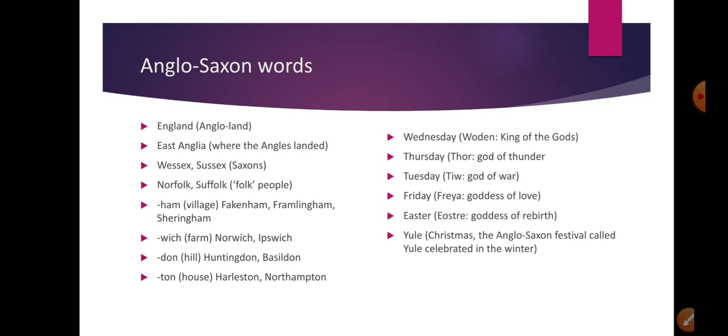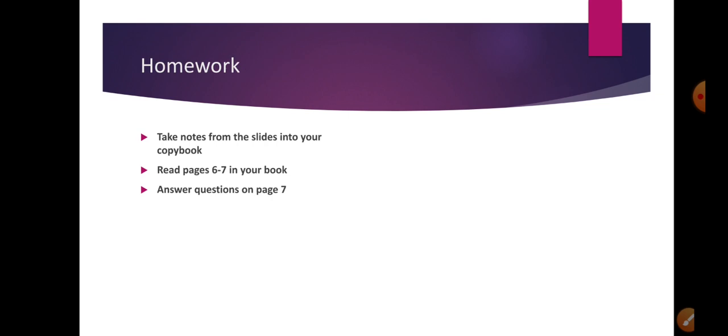And Easter, the holiday Easter, was named after the goddess of rebirth. And the word Yule is an old word. We use it as a synonym for Christmas. It is the Anglo-Saxon festival called this way, Yule. It's also celebrated in the winter, and now we use it as a synonym for Christmas.